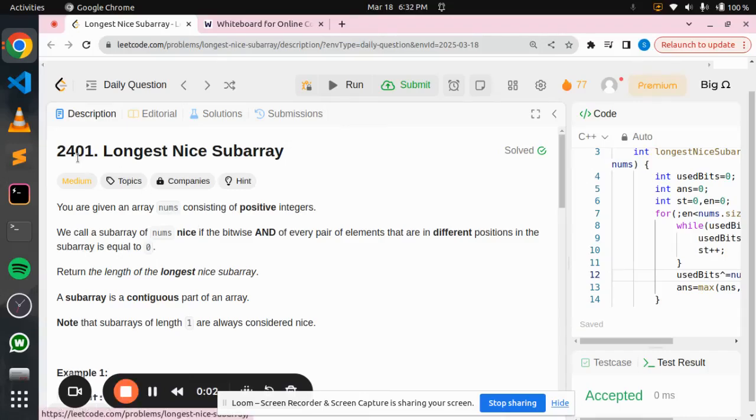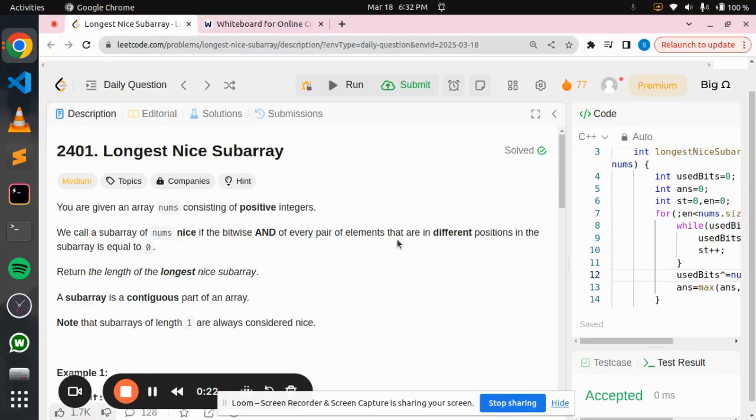Hi guys, today's LeetCode daily is Longest Nice Subarray. In this we are given an array nums which contains only positive integers. Now we have to find all the possible subarrays. For every subarray we'll do bitwise AND of every pair of elements in that.